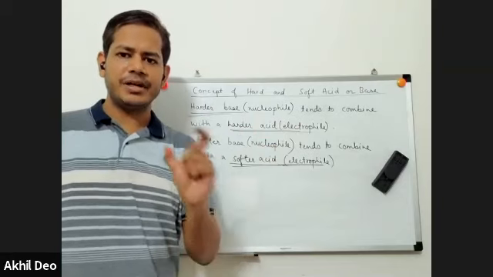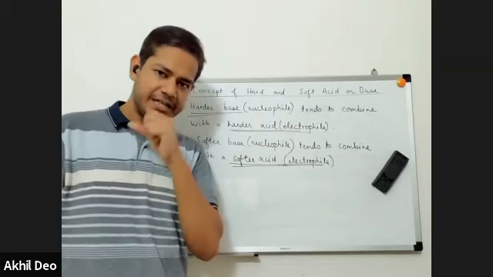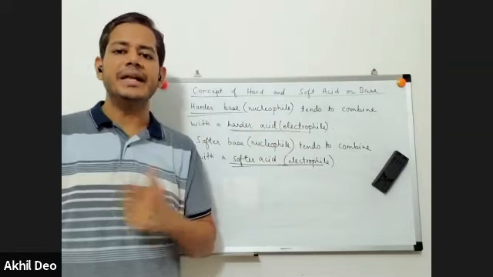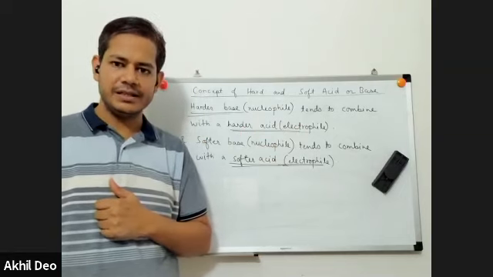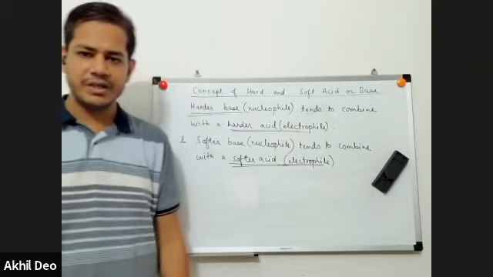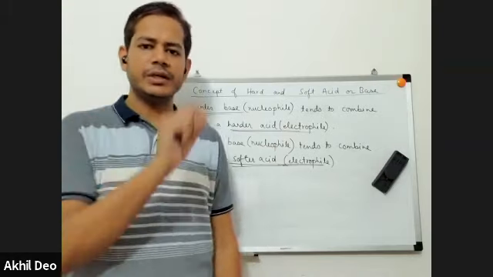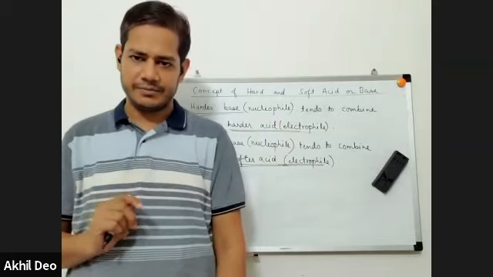We'll use this concept to understand an important aspect of nucleophilic substitution reactions of alkyl halides: the reaction of alkyl halides with ambident nucleophiles. Ambident nucleophiles are those nucleophiles which have two different donor atoms, and they can get bonded to a carbon atom through either of the two donor atoms.